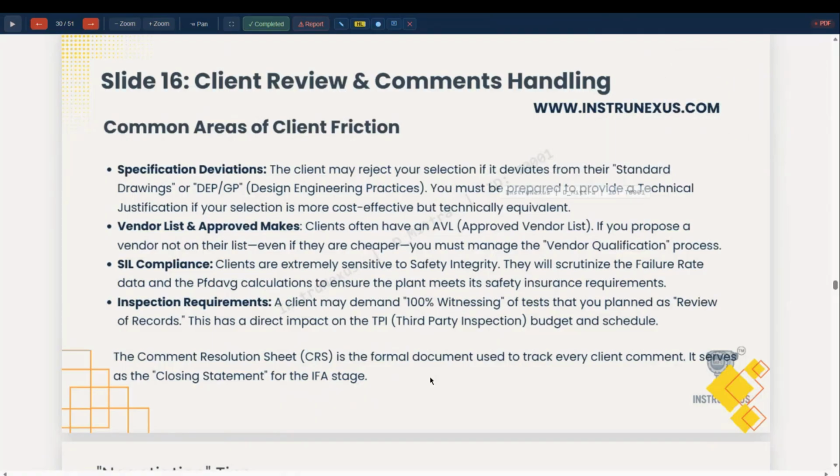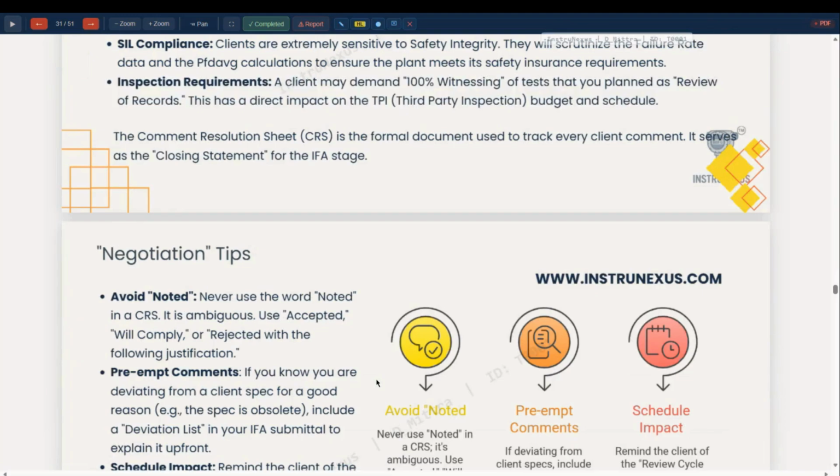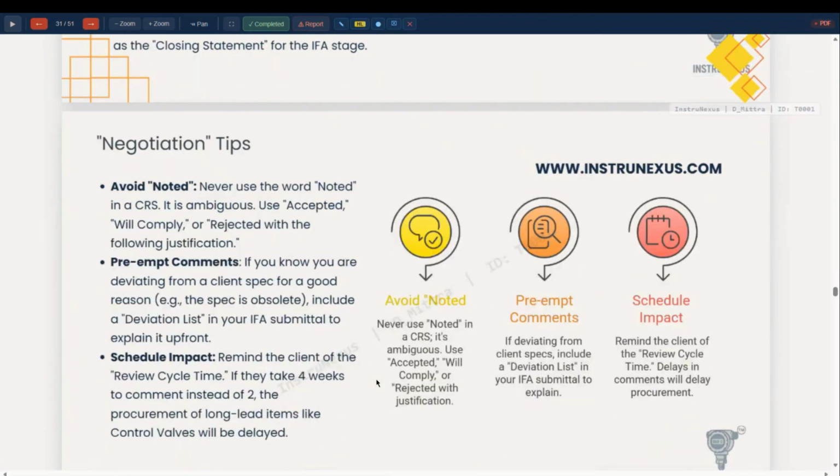SIL compliance and inspection requirement. Meeting 100% witness, and the CRS sheet is to be completed with a closing statement for the IFA stage. So while negotiating, avoid very important terms like never use noted in the CRS, comment resolution sheet.